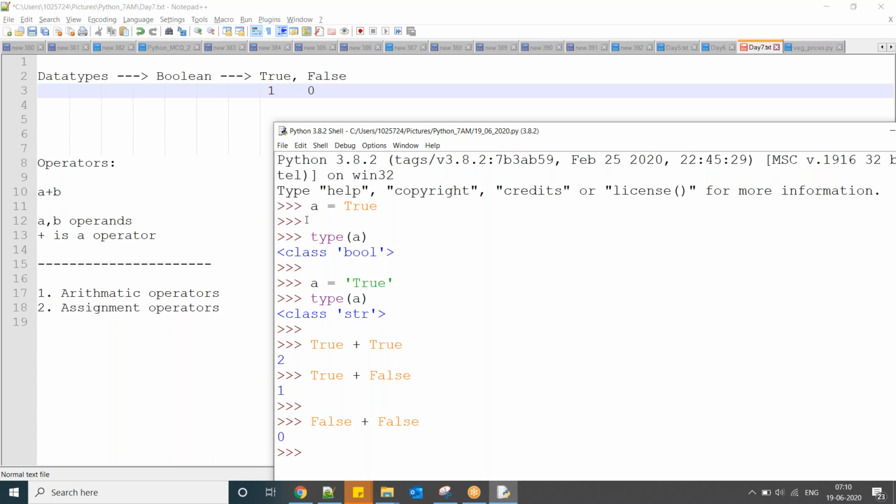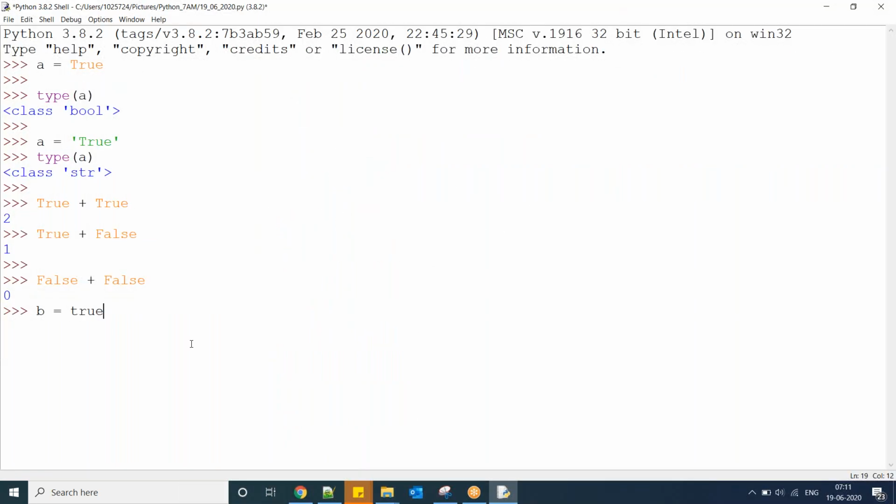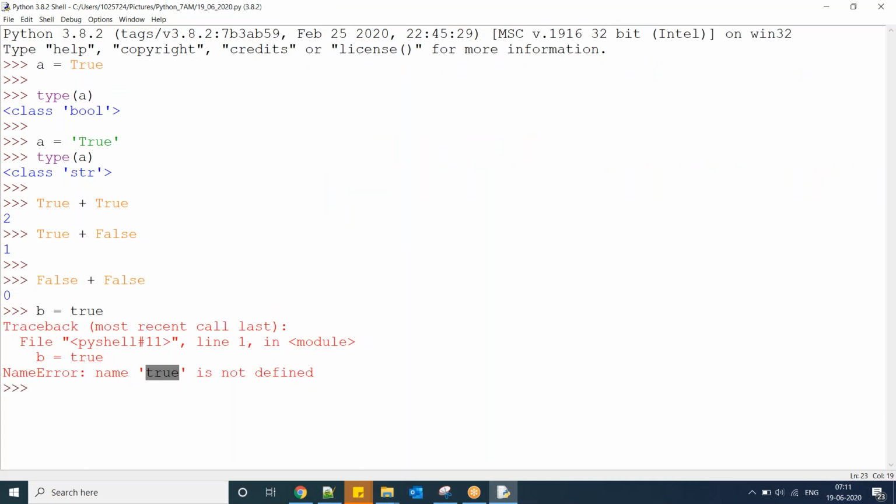I forgot to discuss this one. Where can we use these Boolean values? We'll know when we come to conditional statements. What you have to observe is that in Python there is one more data type called Boolean, which has the values True and False. If you write b equal to true, it is not valid: true is not defined. So always make sure the first letter is a capital letter for True or False. That is one thing you have to remember.